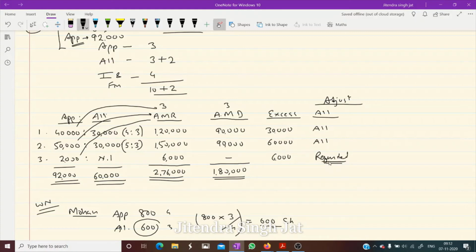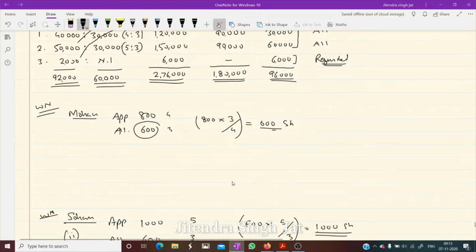So that is the point. That is a simple analysis table which we need to prepare. So 30 plus 60, 90, and 96,000 is excess. Out of this 96,000, 90,000 is adjusted in allotment and 6,000 is refunded. This is to keep in mind when we are solving the numericals.